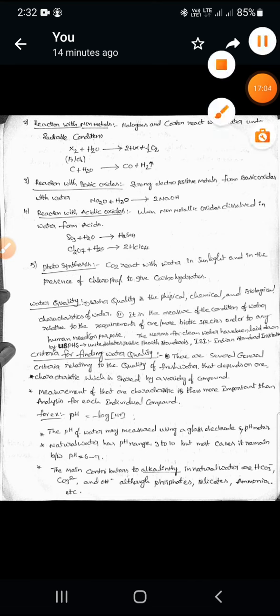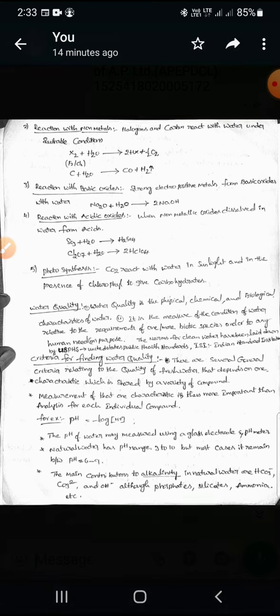Chemical properties are pH, TDS (total dissolved solids), TSS (total suspended solids), alkalinity, salinity and hardness.